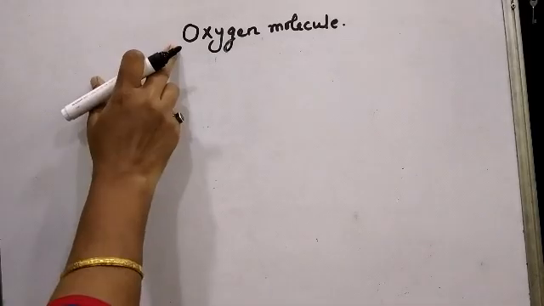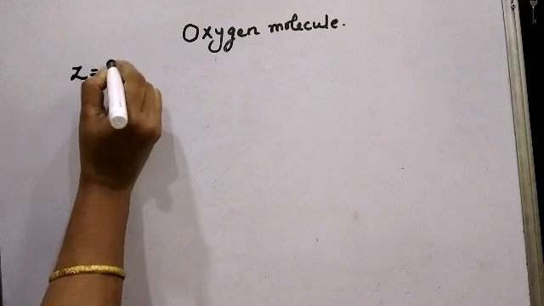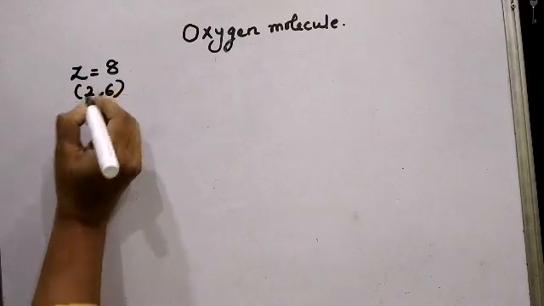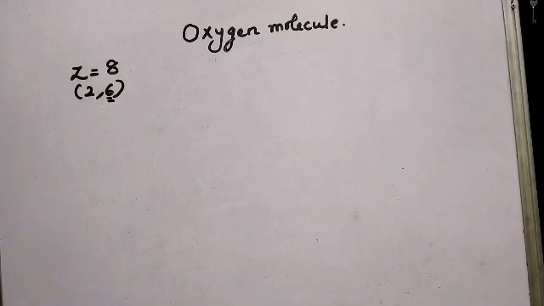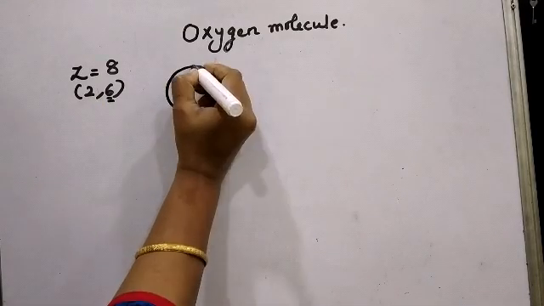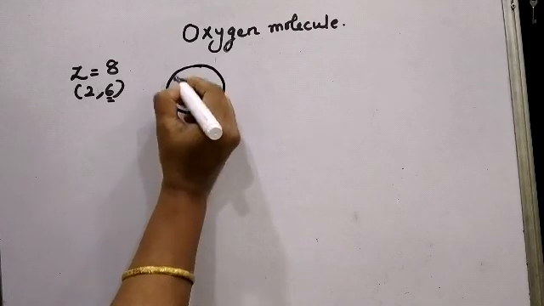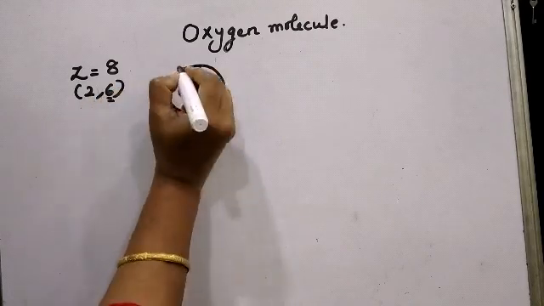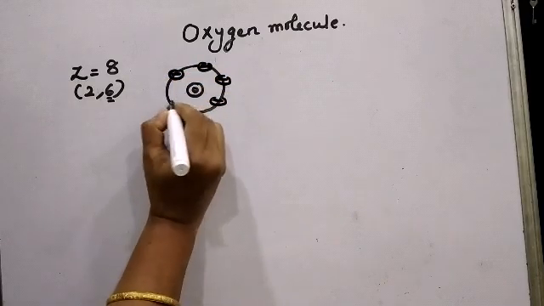Let's take the third example of sharing of electrons between two combining atoms: oxygen molecule. Oxygen has atomic number 8. Therefore, the electronic configuration of oxygen is 2, 6. There are 6 electrons in the outermost orbit of oxygen. So, I am going to show the atom of oxygen, but I am going to show only the outermost orbit of oxygen. Okay. So, this is the outermost orbit of oxygen. How many electrons are there in the outermost orbit? 6. 3, 4, 5, 6.